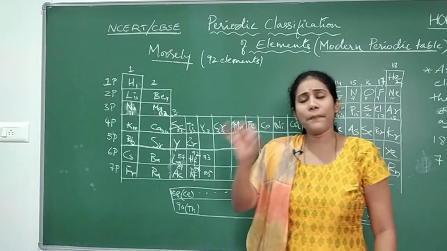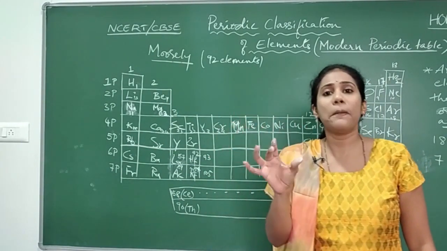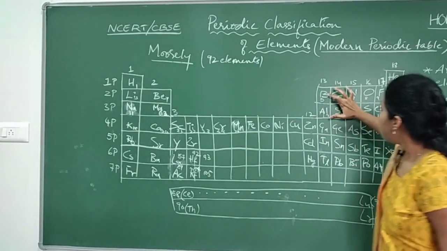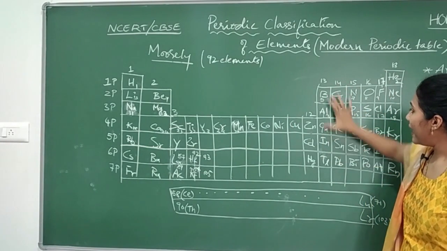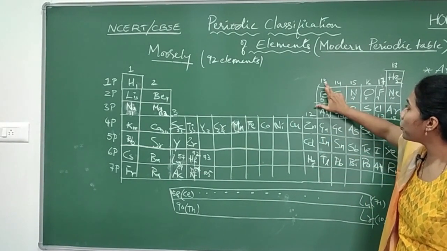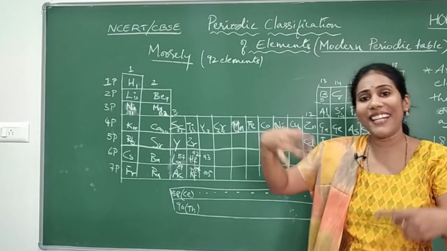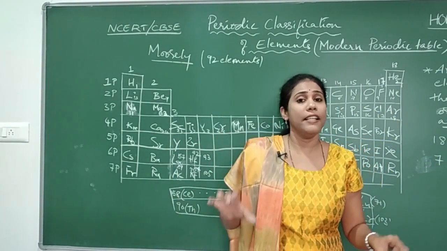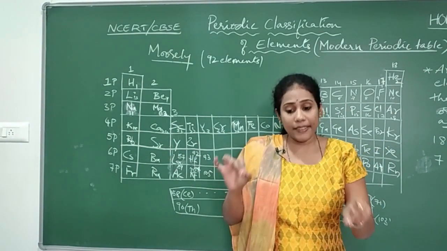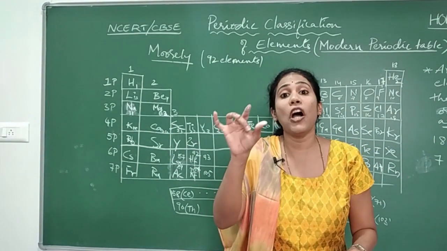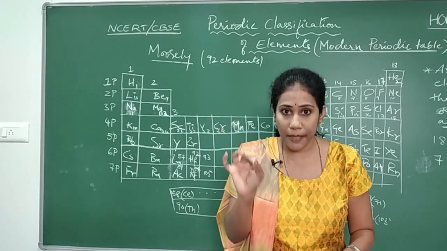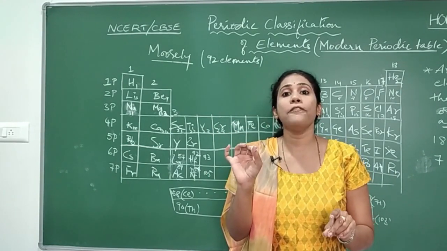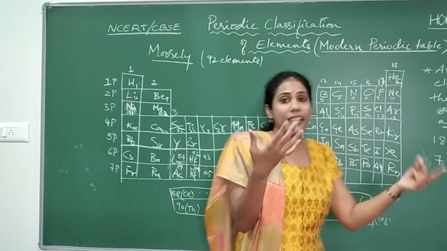So this is the most important thing that you have to observe in a modern periodic table. Remember this. See, boron, aluminium, gallium, indium, thallium, all are coming in 13th group. So all these elements react similarly. That is the meaning, they have similar chemical and physical properties. And this is what we call periodicity. Periodicity means the elements show similar chemical and physical properties after a certain gap.